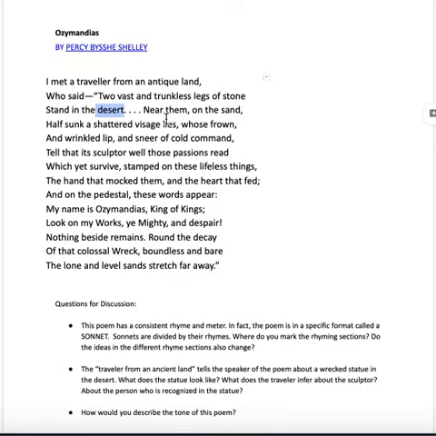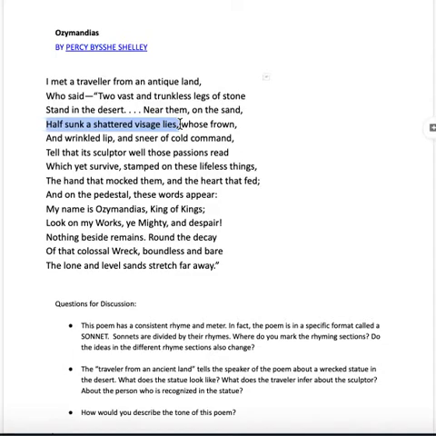Why not? Well, clearly this statue is broken, and we see right next to these legs, half sunk, a shattered visage lies. That shattered face lying next to it is the only other piece of this statue that's left. So we've got two legs without a body, and next to it, a severed head.